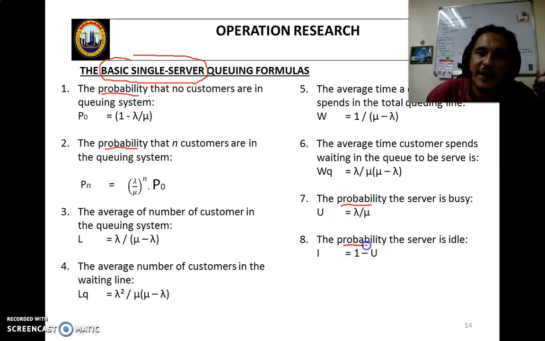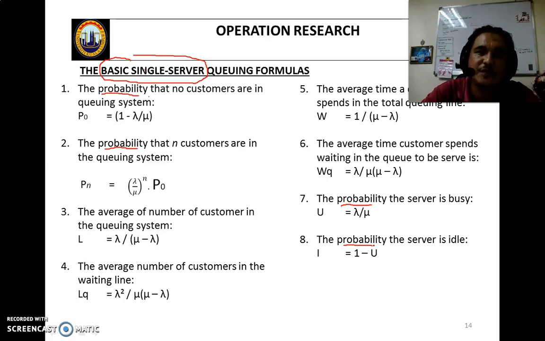What do we need to calculate in the basic single server, or in general in the queuing system? 8 criteria. The probability of no customer in the queuing system. If you apply it on the production floor, what is the probability of no product in the machine?